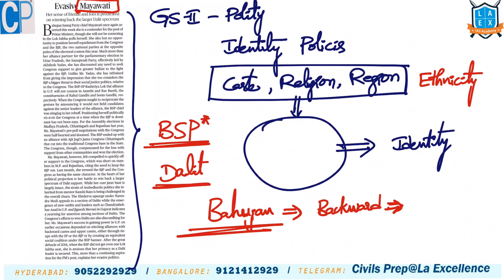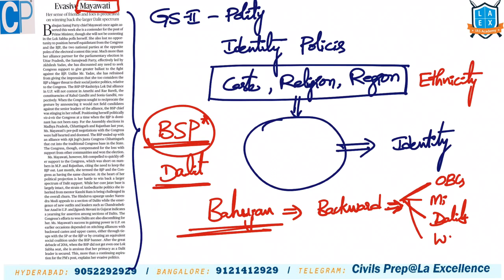Here, Kanshi Ram, who is the founder of this party, envisaged it very widely, consisting of OBCs, minorities, lower castes, including Dalits, and women also. For all of their rights, this party was established. Now, if we attribute it only to Dalit issues, we are narrowing its scope. So we should see it from the larger perspective.